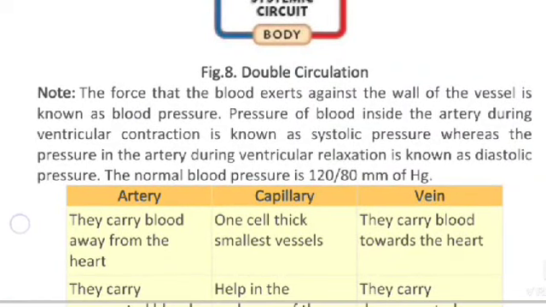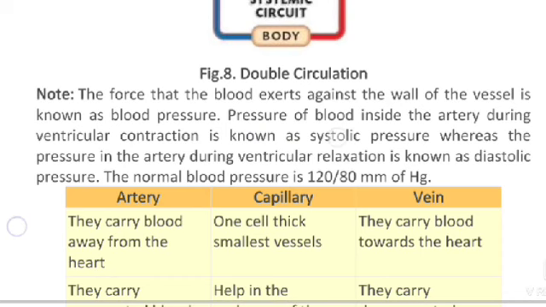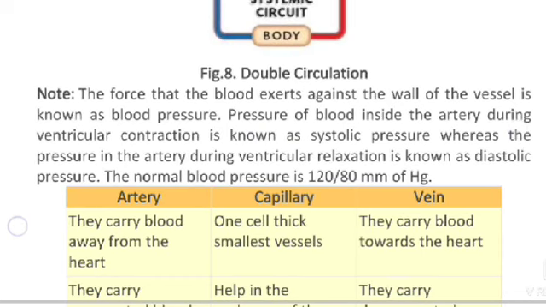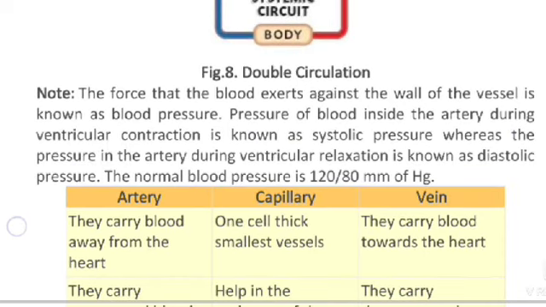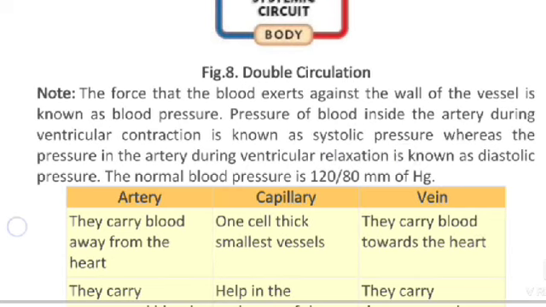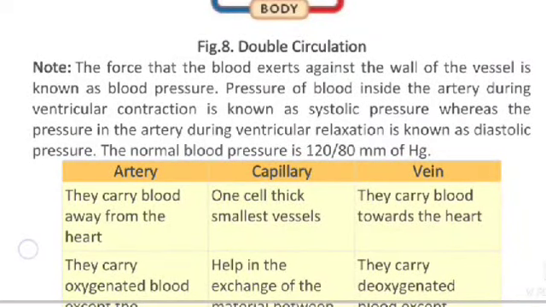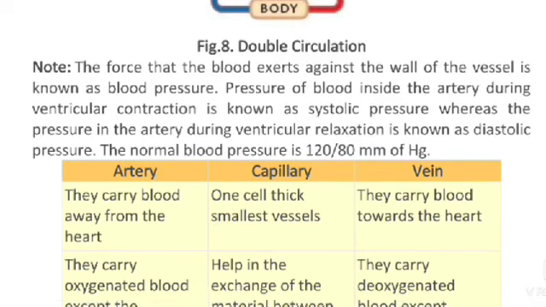Pressure of blood inside the artery during ventricular contraction is known as systolic pressure, whereas the pressure in the artery during ventricular relaxation is known as diastolic pressure. The normal blood pressure is 120 over 80 mm of Hg.